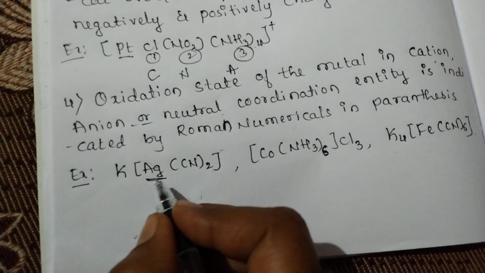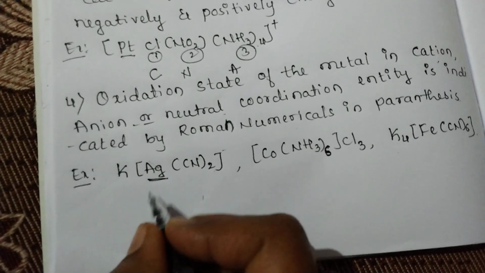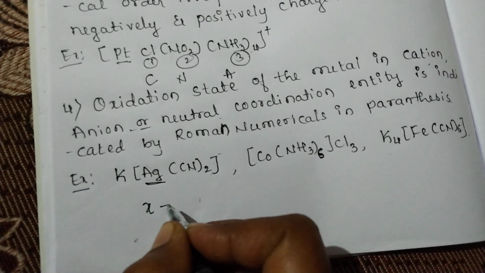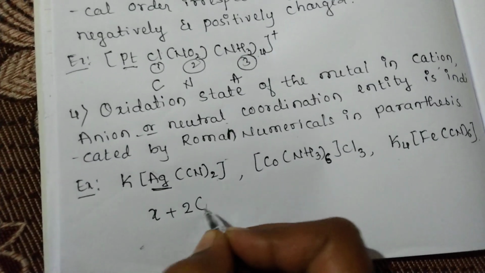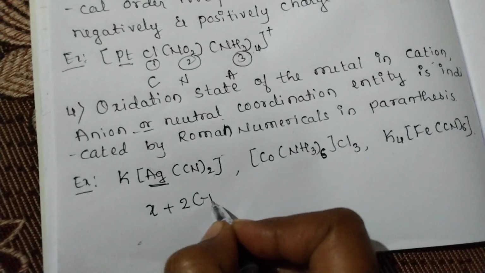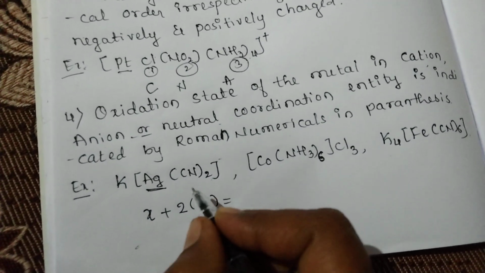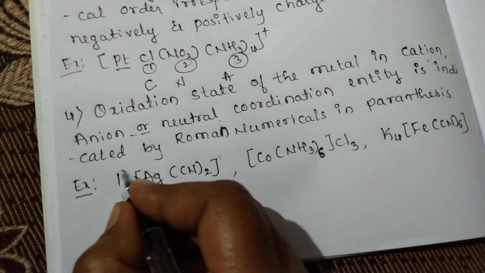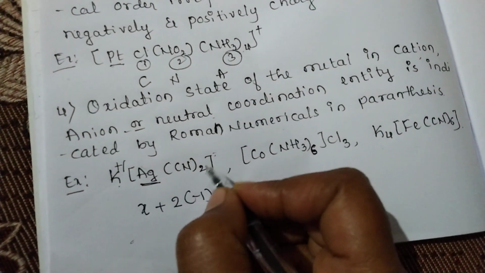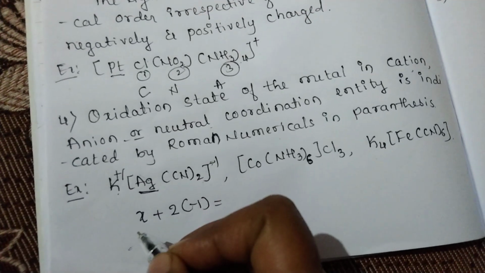For that, let us consider it as X plus, how many ligands are present here? 2. What is the charge of the cyanide? That is -1. Now we require the charge on this sphere. Here the potassium has a +1 charge, so the sphere has -1 charge.